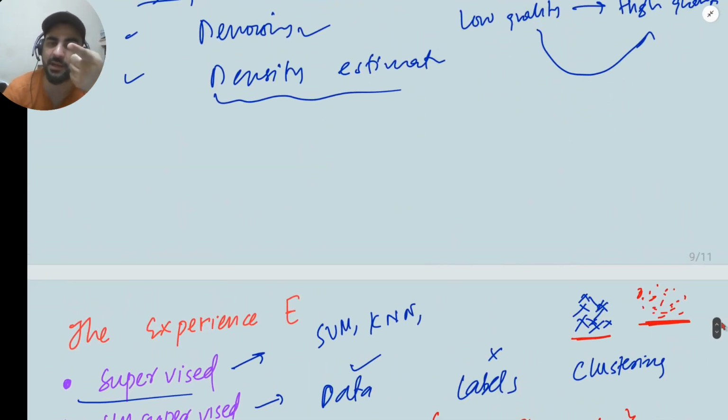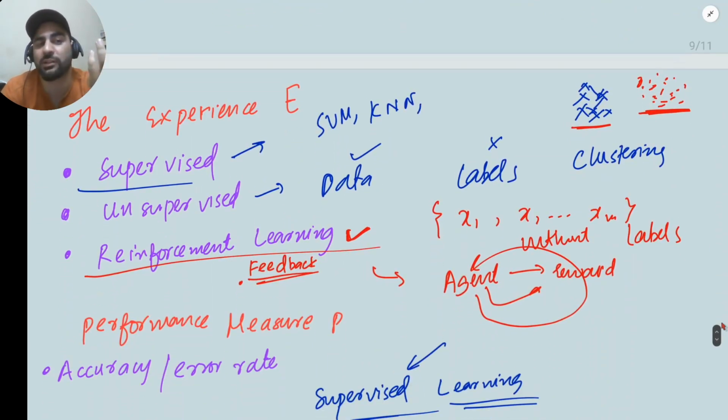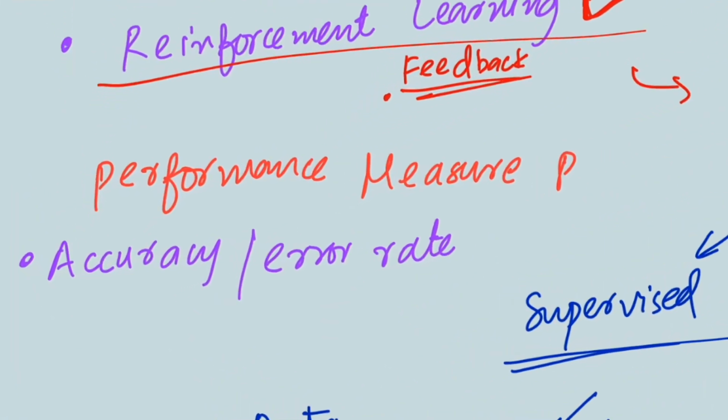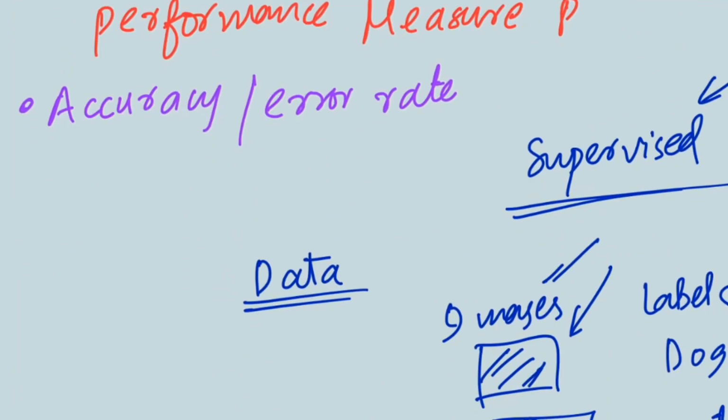We now know what a task is, and how many kinds of tasks there are. Now we saw how things are learned. There are ways of learning: we can learn in a supervised setting, in an unsupervised setting, or according to reinforcement learning. Now we have to measure it. I am saying this is learning, but I need to see how it performs. There are a lot of performance metrics. The only thing I'll talk about is accuracy or error rate. While we go through your projects and other things, we'll slowly learn about other measures.